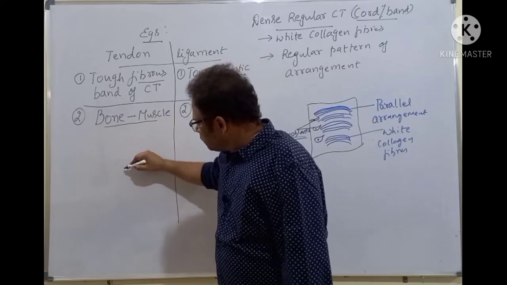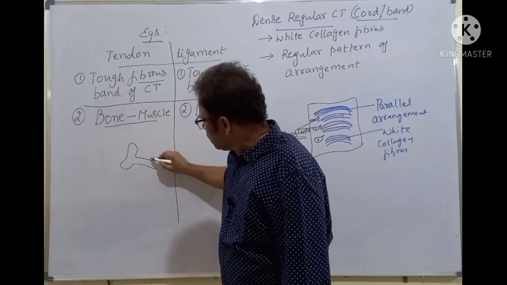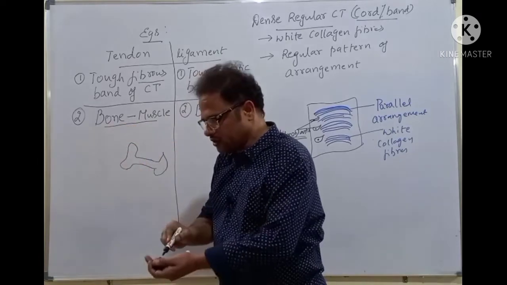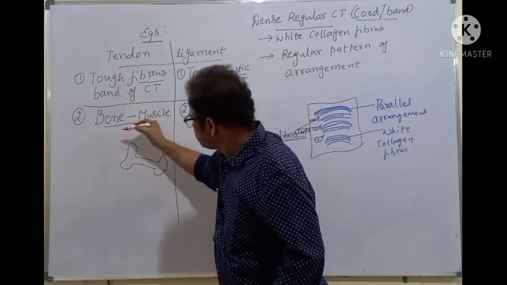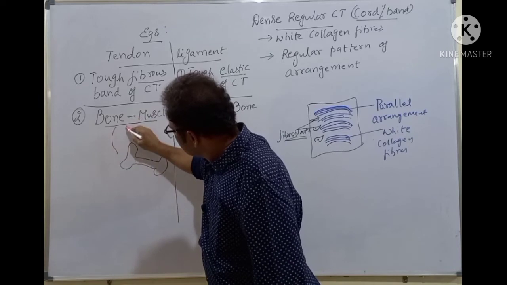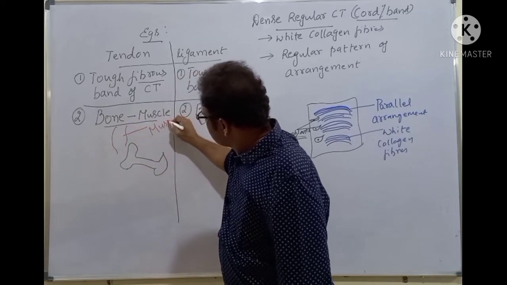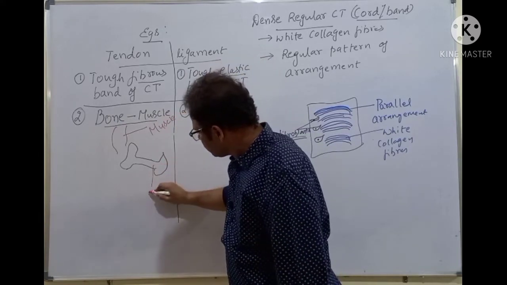So here is a bone, epiphysis part of the bone here. Here is a muscle, for example. This is a muscle. And here is a bone. This is a bone.